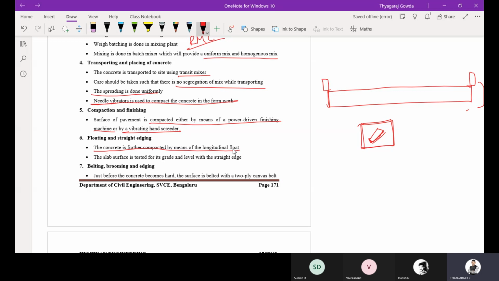The slab is tested for grade level with a straight edge. So using the straight edge you are going to check whether the camber is provided.